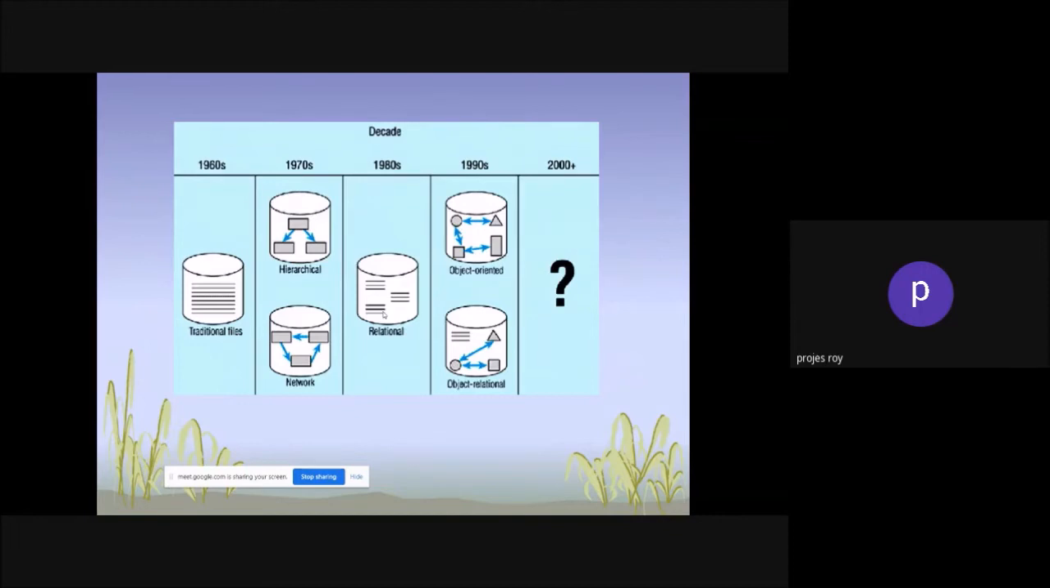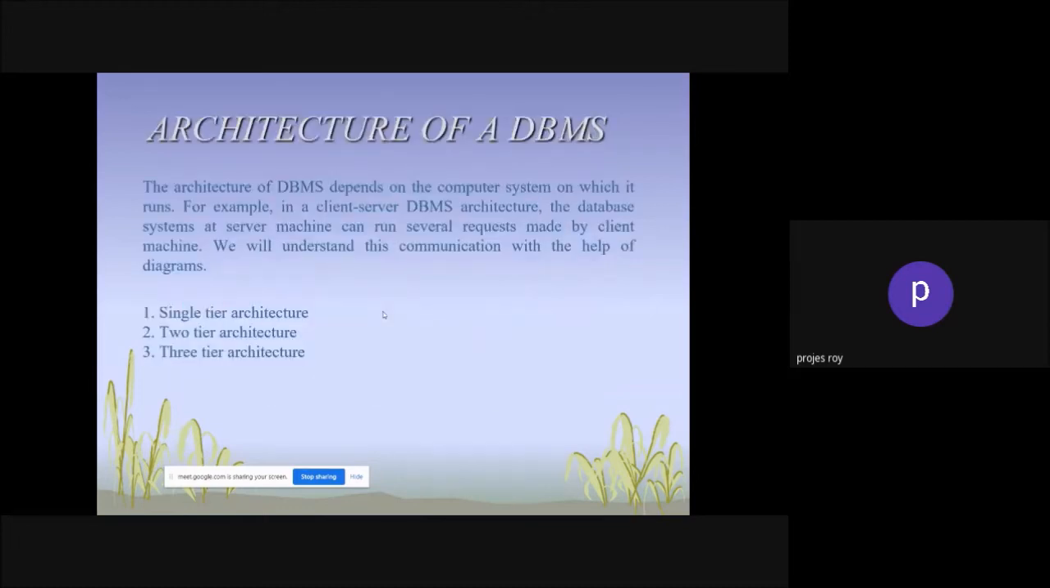If you look at the different decades: in 1960, traditional file; 1970s, hierarchical and network; 1980s, relational database management; 1990s, object-oriented and object relational. Now, from 2000 onwards, we are working on web-based, web-enabled database management systems. So we are much ahead. In 1960, the traditional file was there, and we have come a long way.